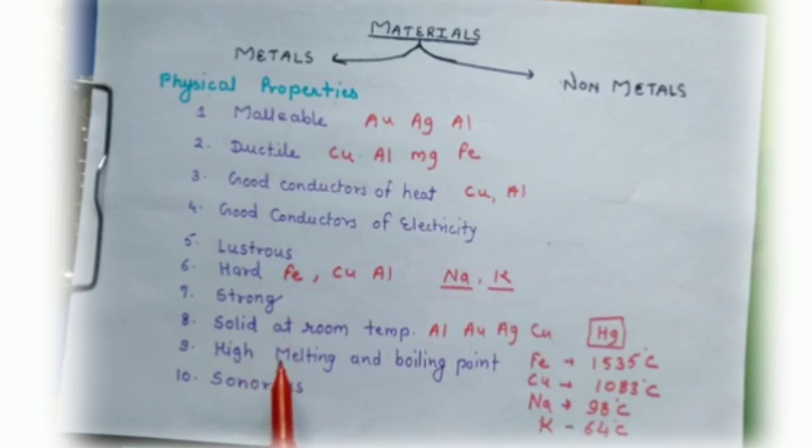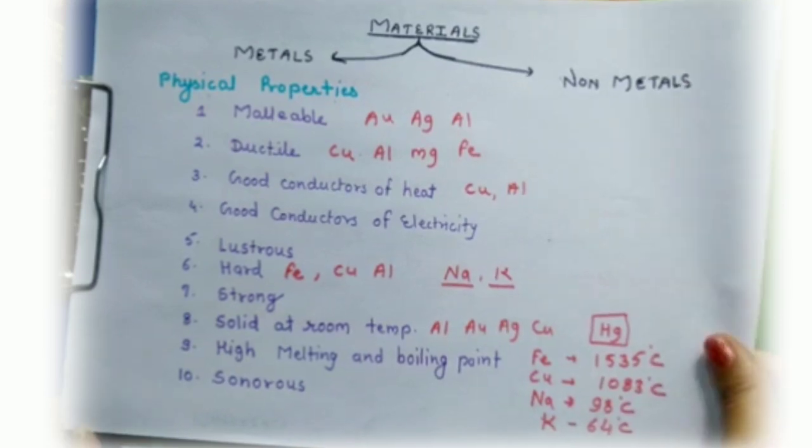Solid at room temperature. Most metals, aluminum, gold, copper, are solid at room temperature. One exception is there, that is mercury. Mercury is a liquid at room temperature. High melting and boiling point. Metals have a high melting and boiling point. And sonorous, metals can produce a deep ringing sound. These are the physical properties of metals.